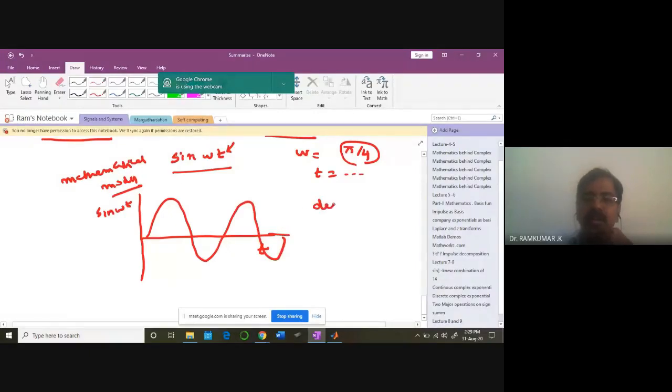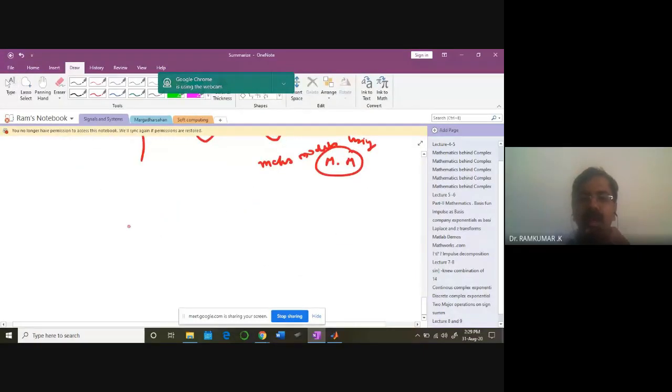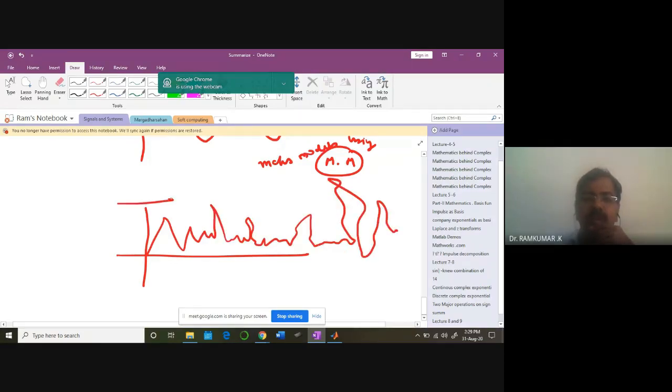So deterministic means I can predict how the signal behaves using mathematical models. Using math models, I can comfortably represent the wave. Now suppose I have some signal A, which is something like this. Look at this signal carefully. You cannot predict what is going to happen next moment.